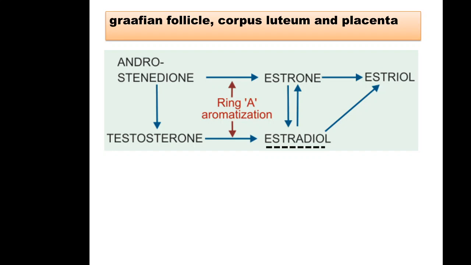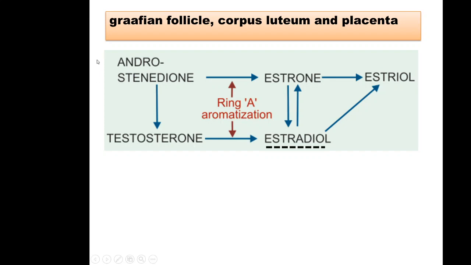Estradiol, estrone and estriol are estrogens in the body. And estradiol is the most potent and most important estrogen. Now these estrogens are derived from androgens, which is a multi-step process.